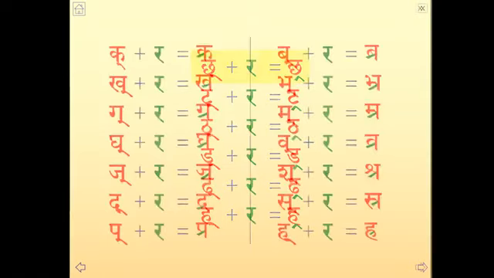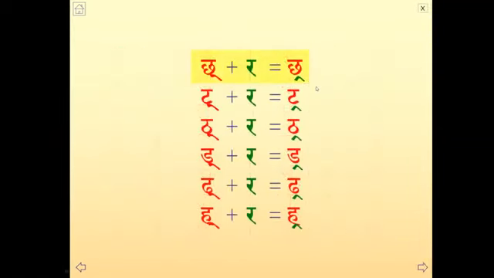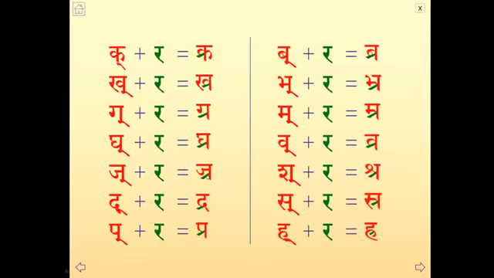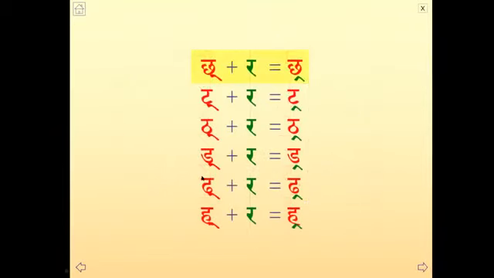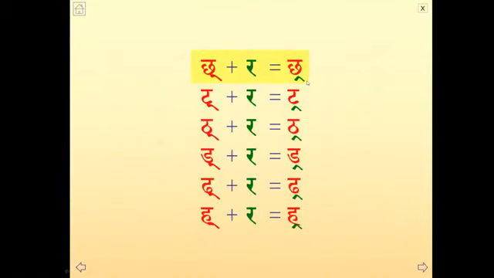Now, here also, similar to this, repa follows, but here that following letter ra cannot be written like this stroke. Therefore, you see how it is written. Ramamaniji can read. Chakara plus ra, chra. You can see the stroke at the bottom of the letter cha. That stands for ra. Since the vertical stroke is not there to put that ra, the repa symbol is used. So this is for the consonants which do not have the vertical stroke.